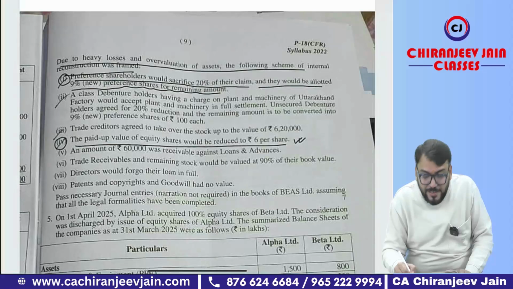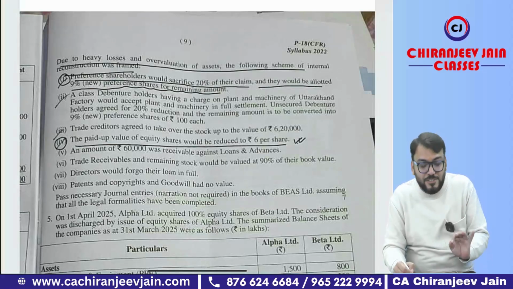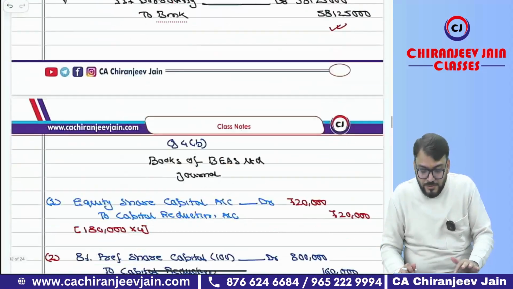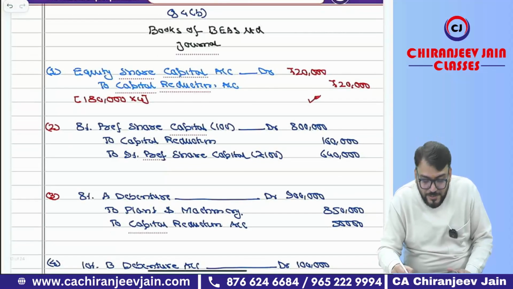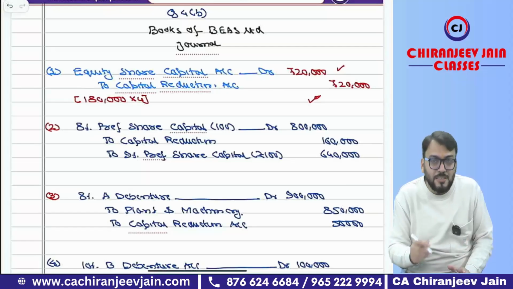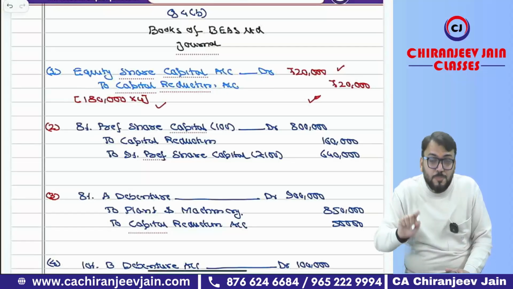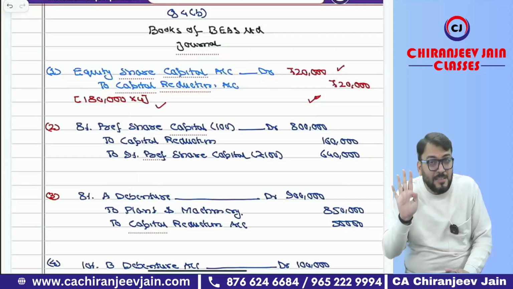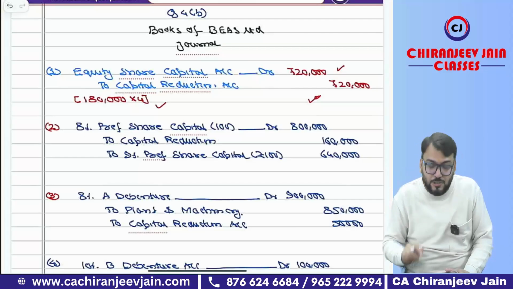So for this, what journal entry will we do? Equity share capital to capital reduction. You can see the solution. Equity share capital to capital reduction, and the amount will be 7,20,000. Means 1,80,000 was the number of shares, reduced from 10 to 6, means reduction is rupees 4, so 1,80,000 into 4.